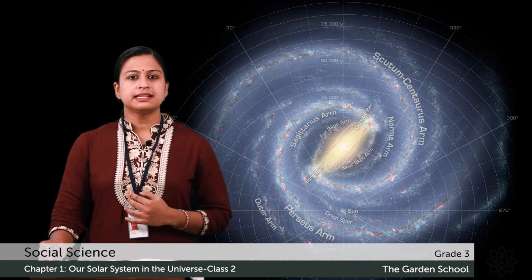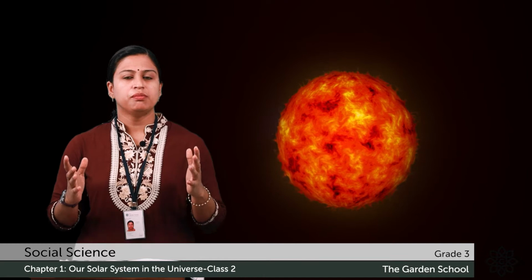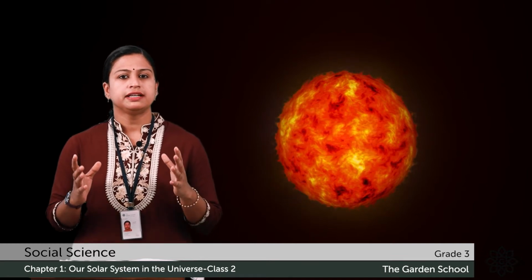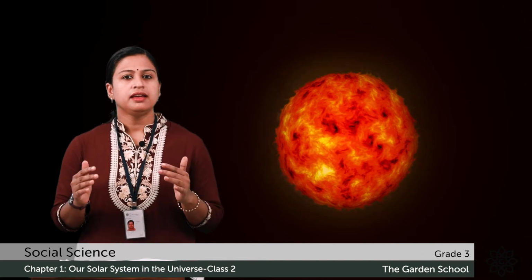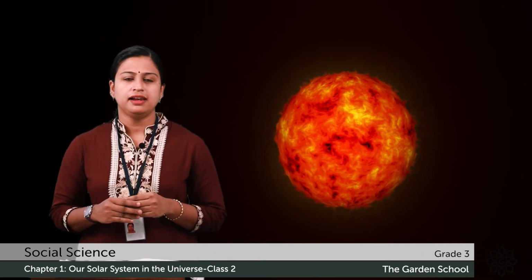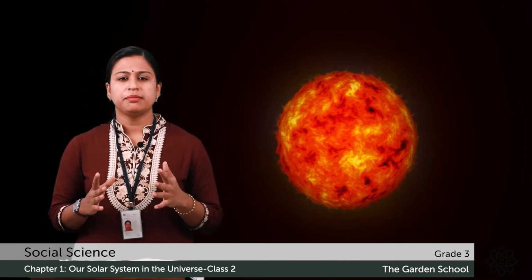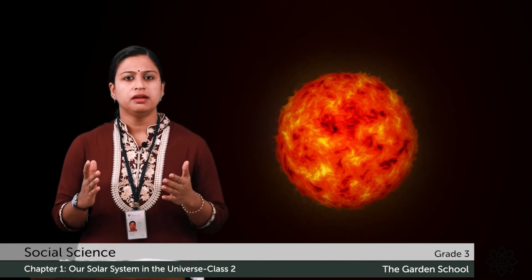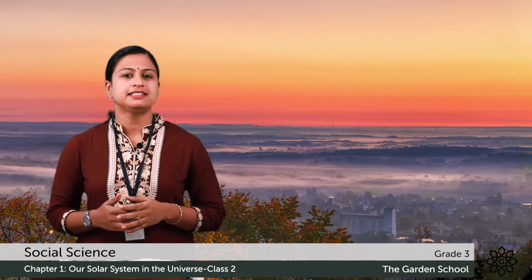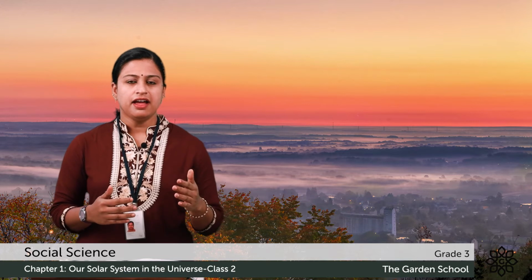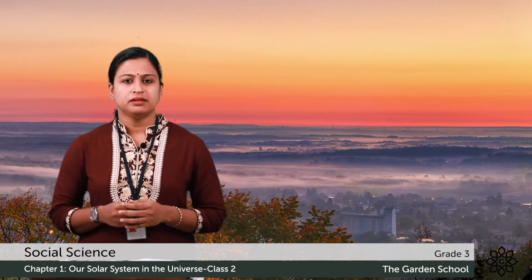Now let's discuss the Sun. The Sun is a very large ball of hot gases. It is a star and has its own heat and light. It is very, very far from the Earth. It's about 149 million kilometers. Where does the sun rise and set? The sun rises in the east and sets in the west.